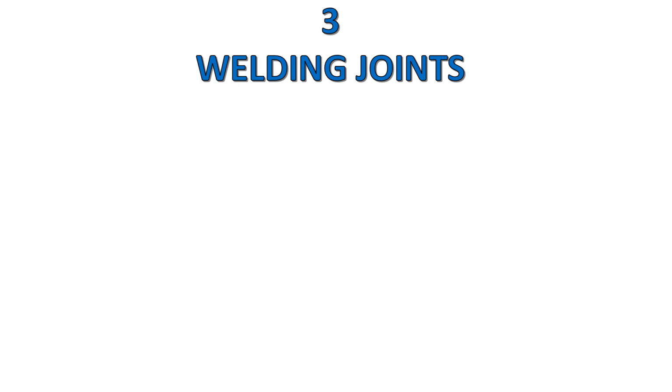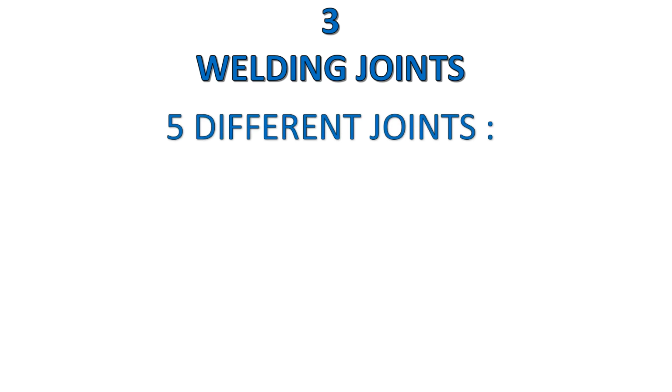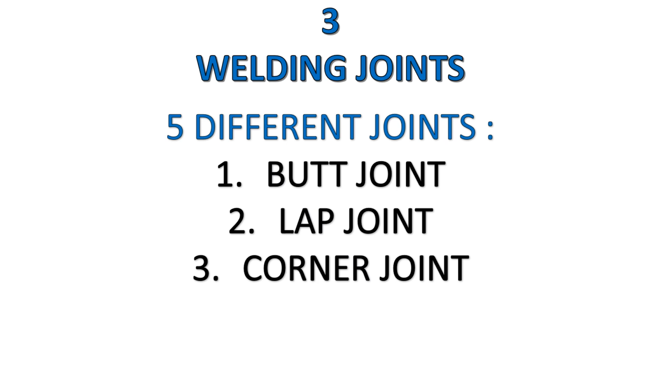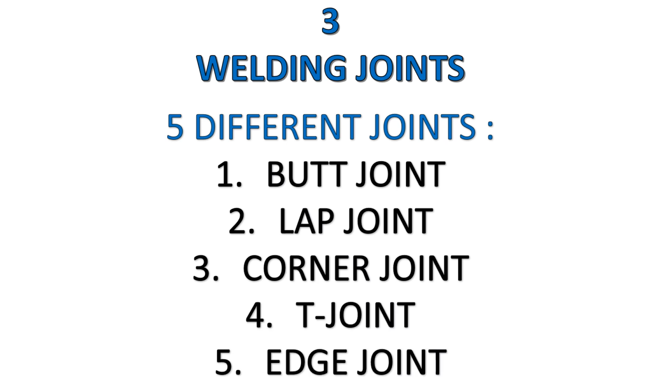Then we can go to our welding joints. Remember the 5 main welding joints, guys. Please remember that. Looking at the 5 different welding joints. Number 1, a butt joint. Number 2, a lap joint. Number 3, corner joint. Number 4, T-joint. And number 5, the edge joint. There are more joints. You are all aware of that. But these are the 5 main joints that we use.